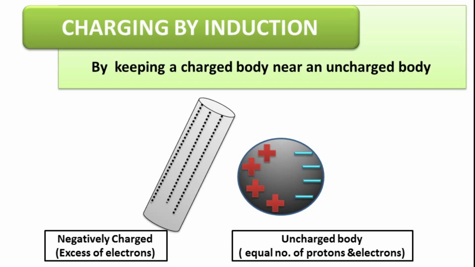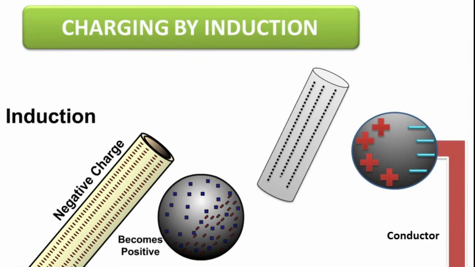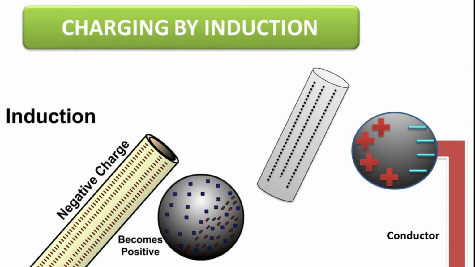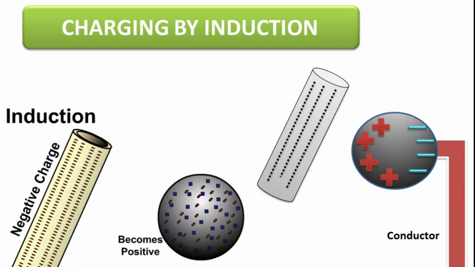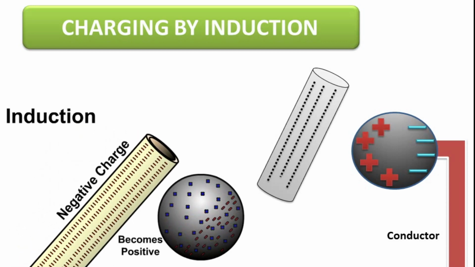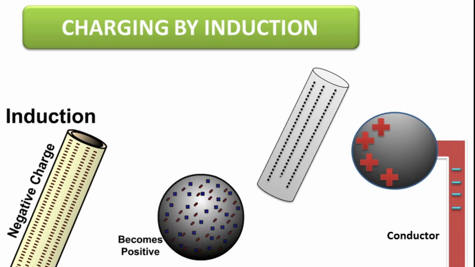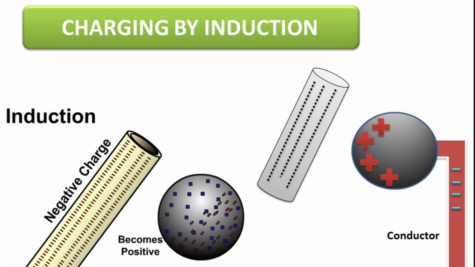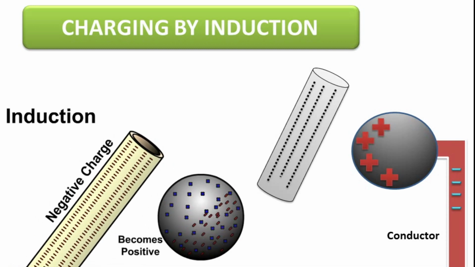Keeping this system as it is, now connect the uncharged body with a conductor. Since positive charges of uncharged body are bound by strong attraction of negatively charged body, they stay there itself. And loosely bound negative charges come out through the conductor. And now in the uncharged body, only positive charges remain. So, body has now become positively charged.